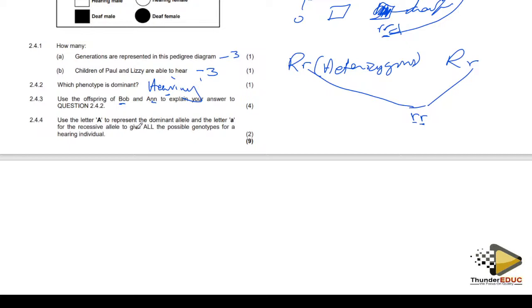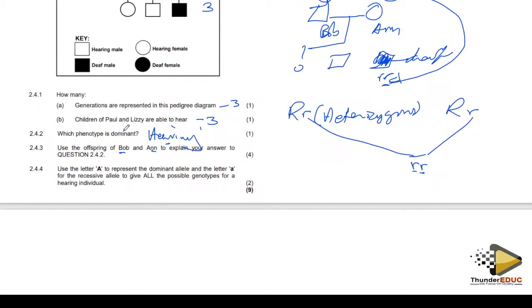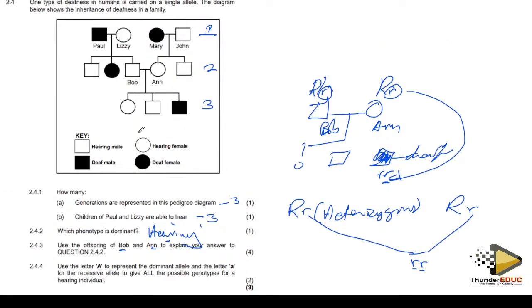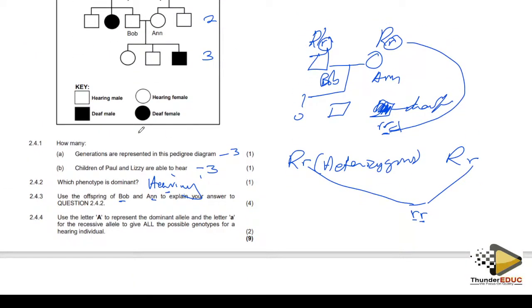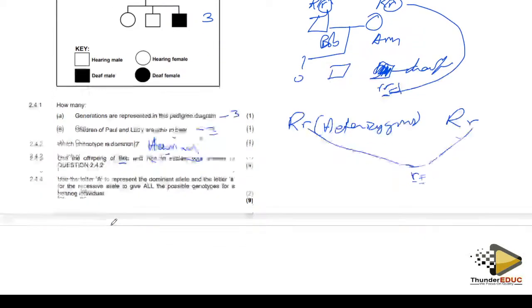Use capital A to represent the dominant allele and small a the recessive allele to give all the possible genotypes for people who are hearing.